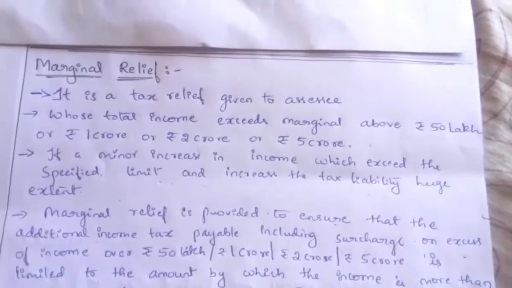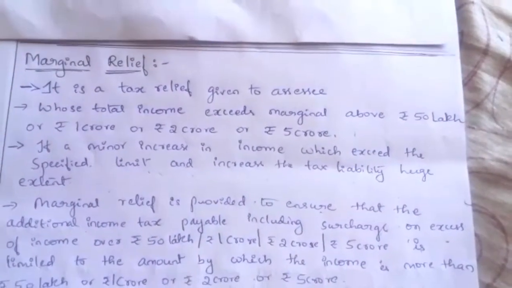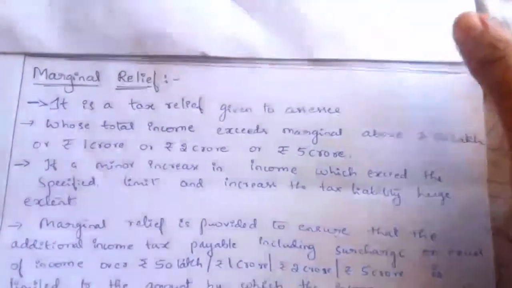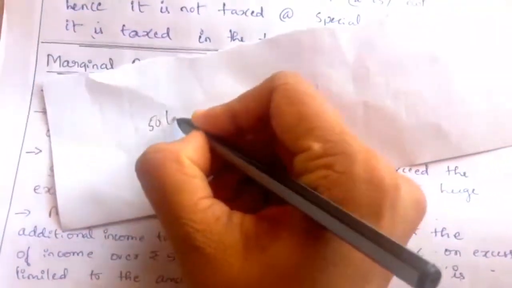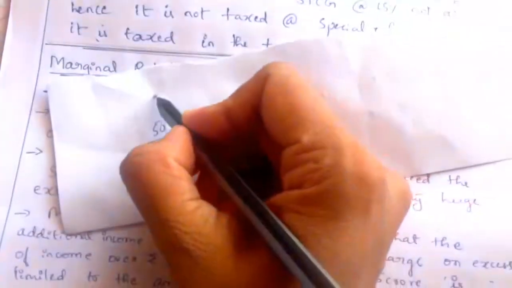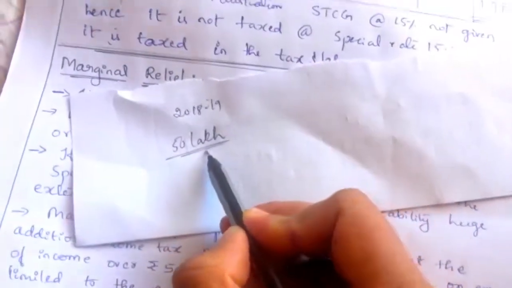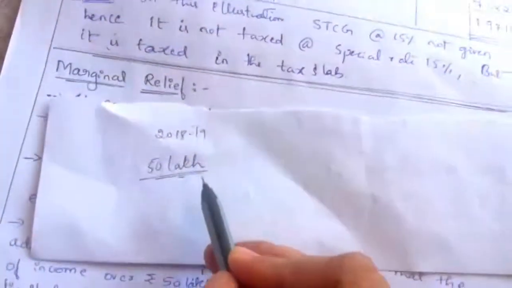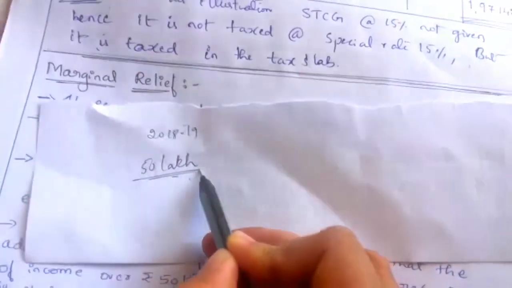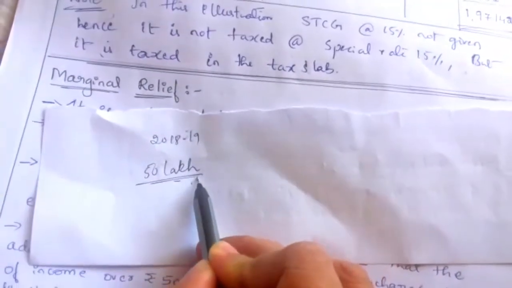For example, we can take one of the years. In a previous year, might be 2018-19, he earned rupees 50 lakh. Means the income does not exceed 50 lakh, so he doesn't pay any surcharge. No surcharge is paid by him because the income does not exceed 50 lakh.